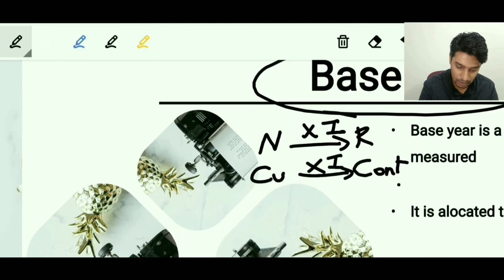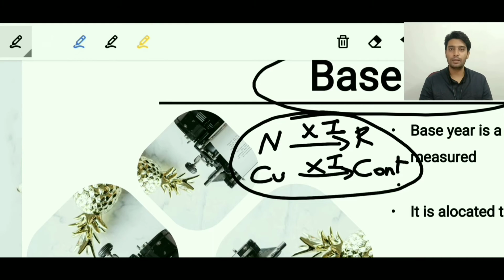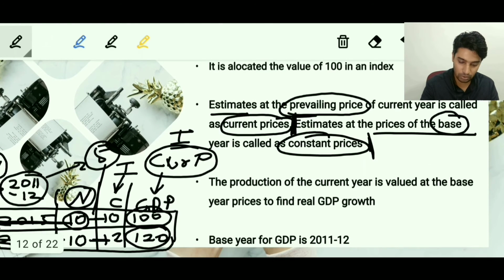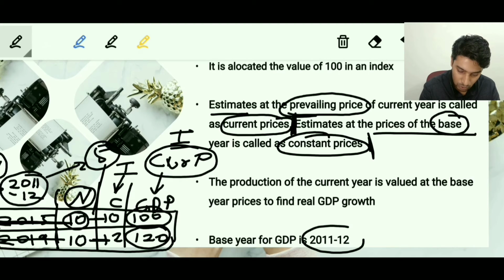So this is the concept of base year and of constant and current prices. In the case of India also, the base year is 2011-12. Fine, let's move on to the next slide.